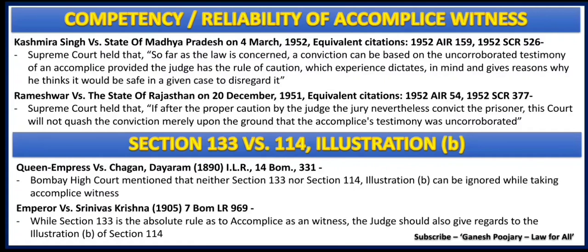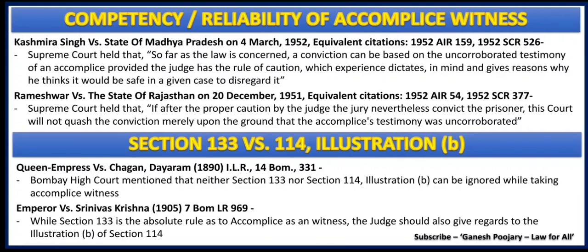133 nor 114 illustration B. They need to be considered together. None of them can be ignored. Both of them are very, very important. Now, if the next question is, among them which is very, very important, then we have to get into the case law, that is Emperor versus Srinivasa Krishna.